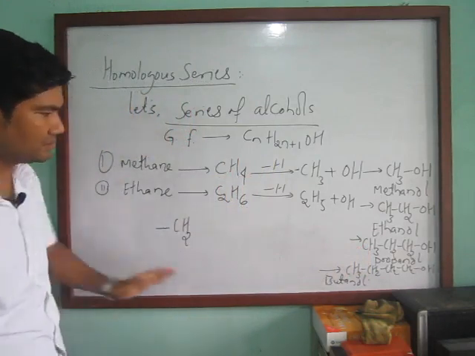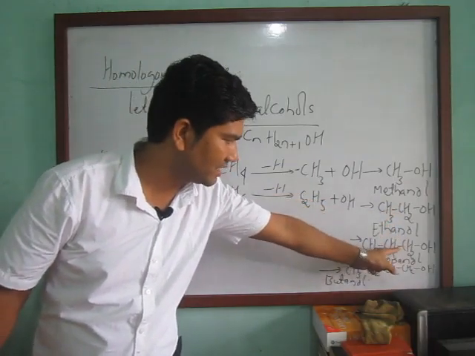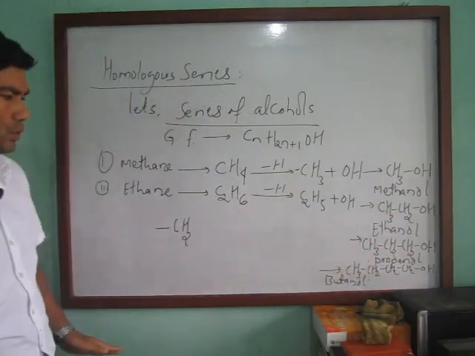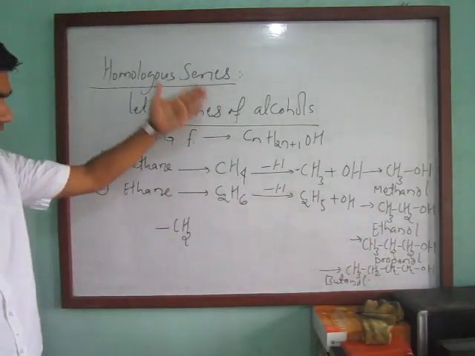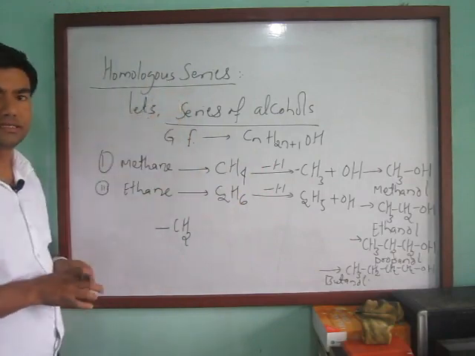You can see here only 2 carbon atoms, but here 3 carbon atoms. So they differ from each other by CH2 groups. So this series of alcohols illustrates the homologous series.